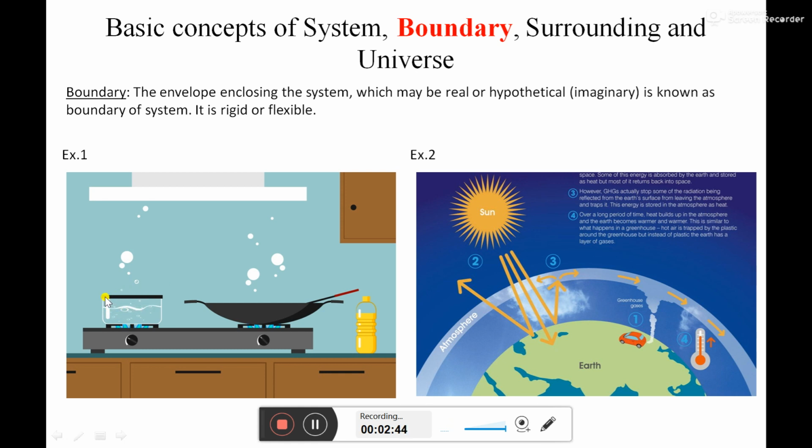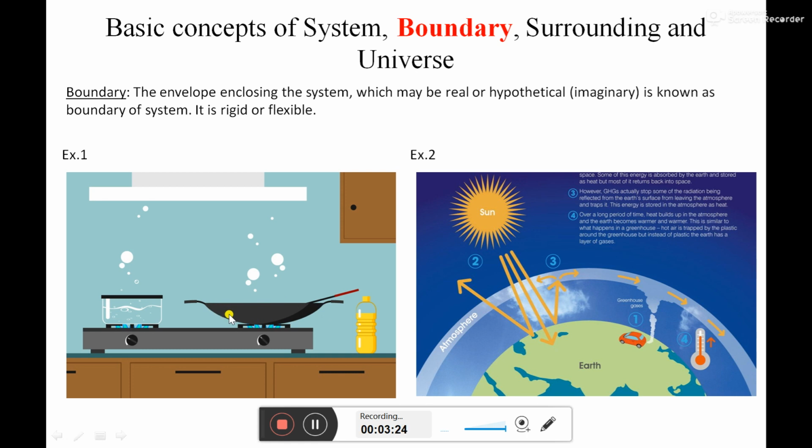The boundary is there because till the top edge of this pot, the system is there, whether there is a lid present or not. So if a lid is present, then we can say there is a real boundary present on all the sides of the system. If no lid is present over this pot, then we can say only a few sides of this system are enclosed by real boundary, and one side of this system is enclosed by a hypothetical or imaginary boundary.